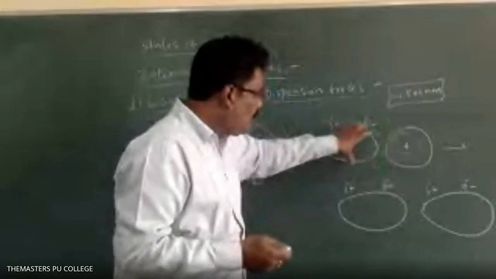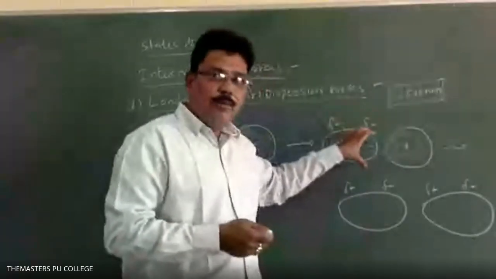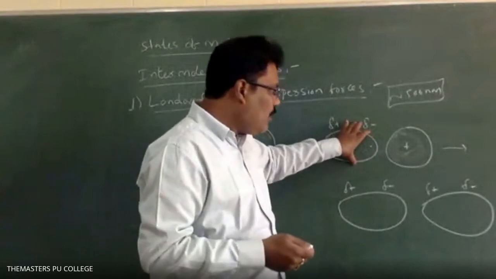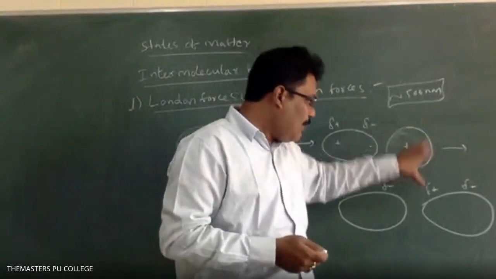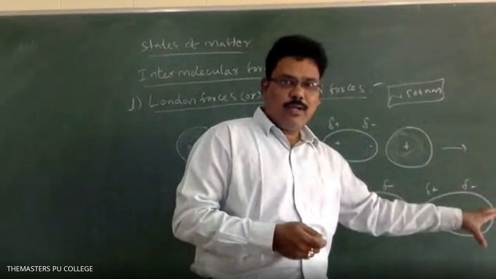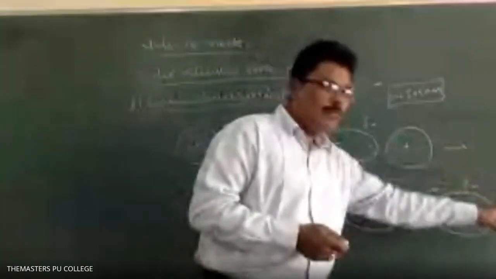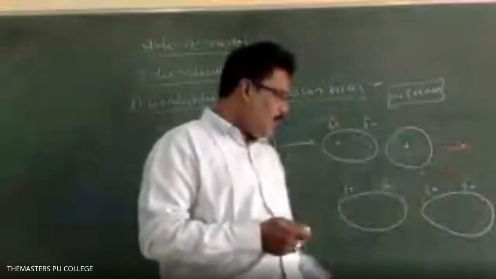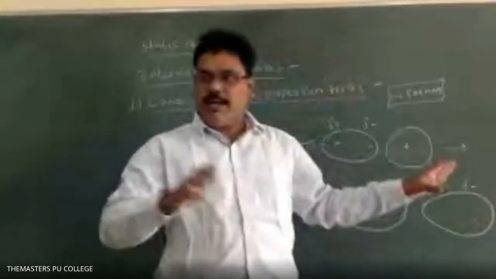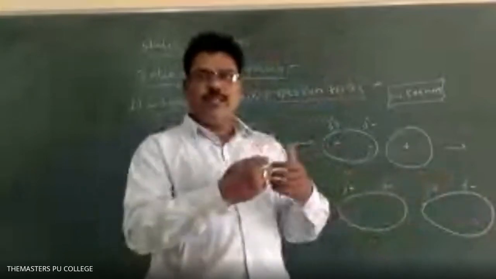Due to that, it gets a temporary dipole moment. This temporary dipole can induce a temporary dipole on another one. So whenever two temporary dipoles are present on different atoms, an attraction force arises.